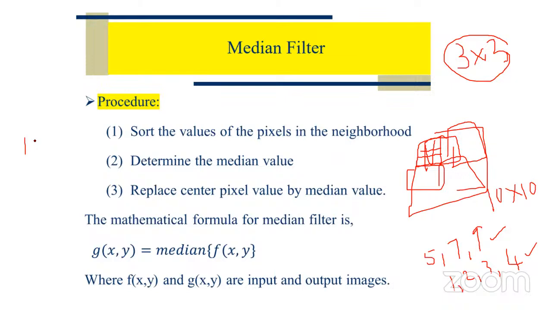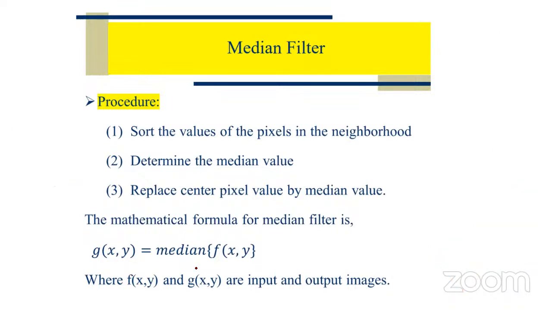Suppose the central pixel value is 100. After finding the median, let us assume 50. So this 100 is replaced by 50. So we reduce the salt noise. So this is a simple process of applying a median filter to the given image with a kernel size of 3x3 or 5x5. So that's why the mathematical formula is very simple.